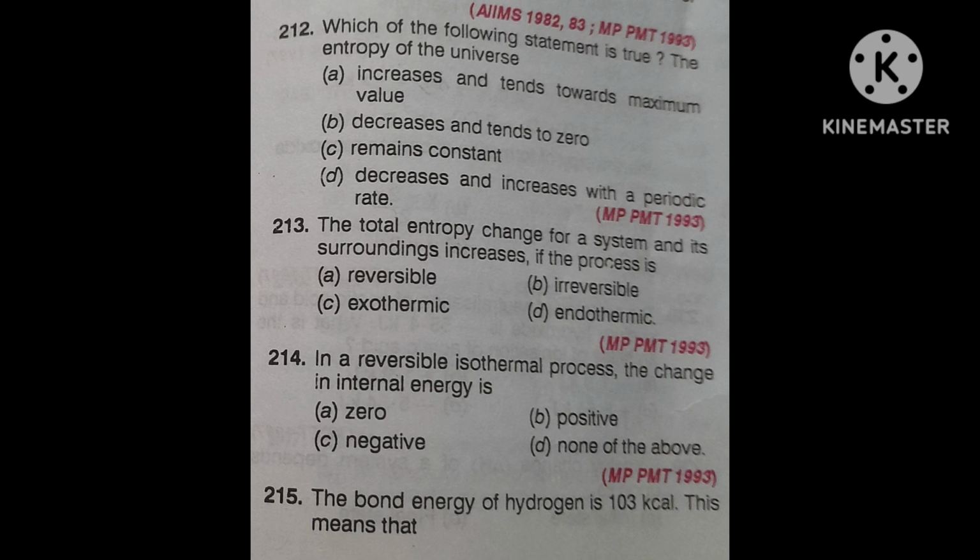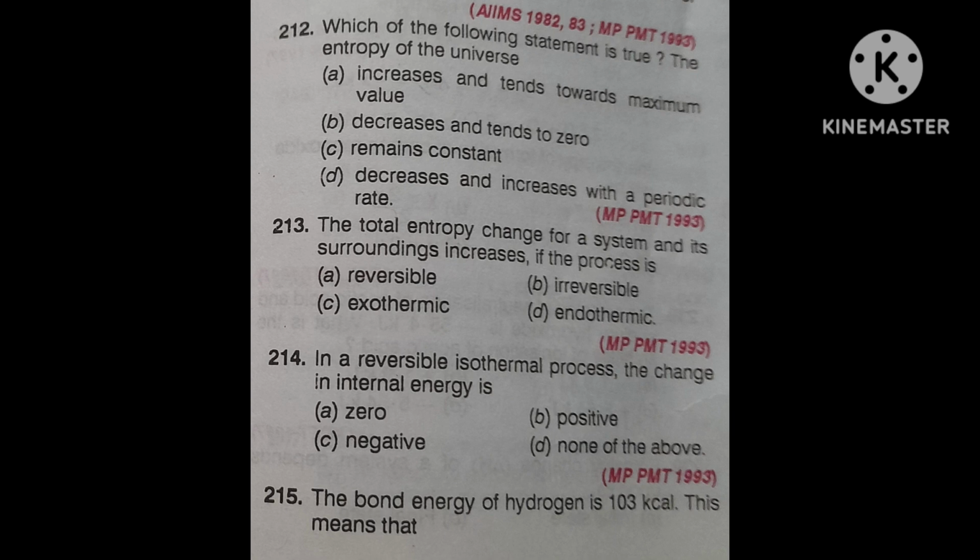This question was asked in CBSE PMT, the medical exam. Again I am repeating the question. The bond energy of hydrogen is 103 kilocalorie. This means that, first option, 103 kilocalorie are required to break 6.023 into 10 to the power 3 molecules into atoms. Second, 103 kilocalorie are required to break the bonds in 1 gram of hydrogen.